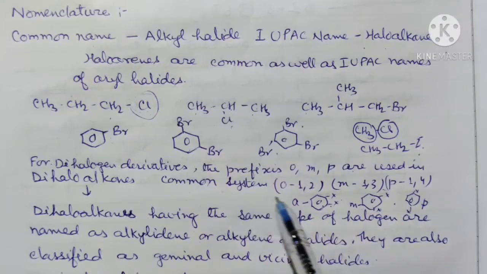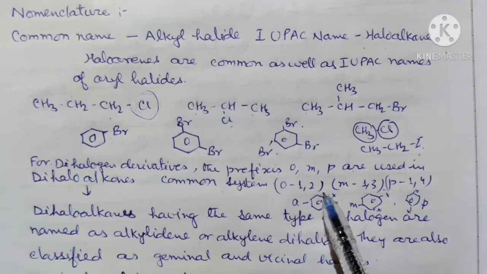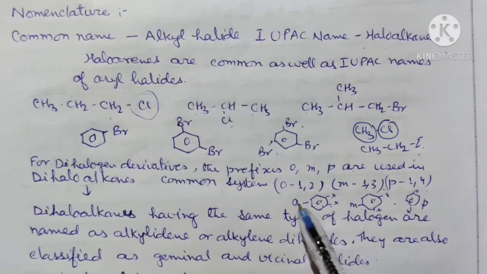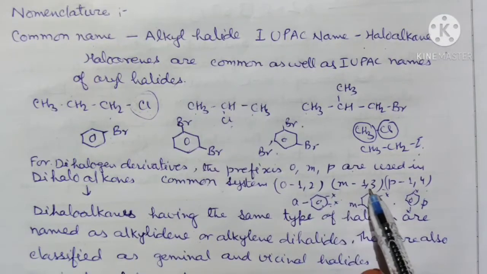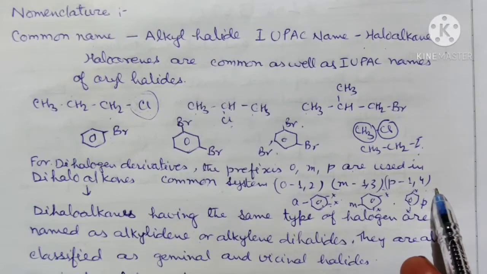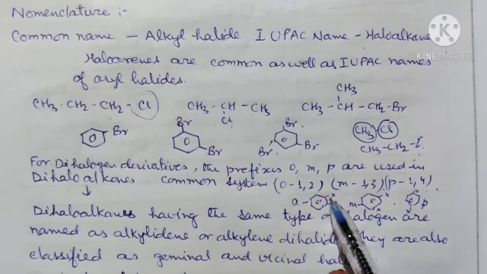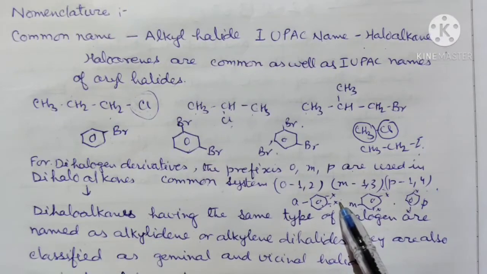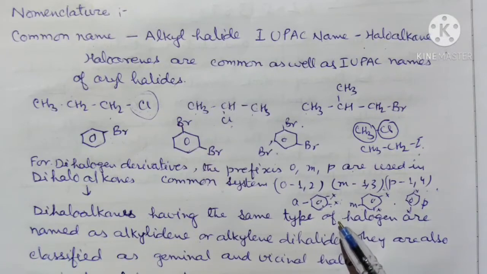So in the common system we write ortho, meta and para, but in the IUPAC system we write 1,2, 1,3 and 1,4. This is for disubstituted benzene, or when two halogen atoms are present in benzene, we can write their names.